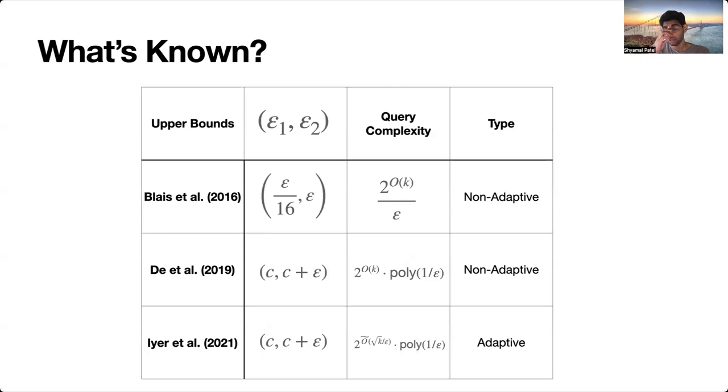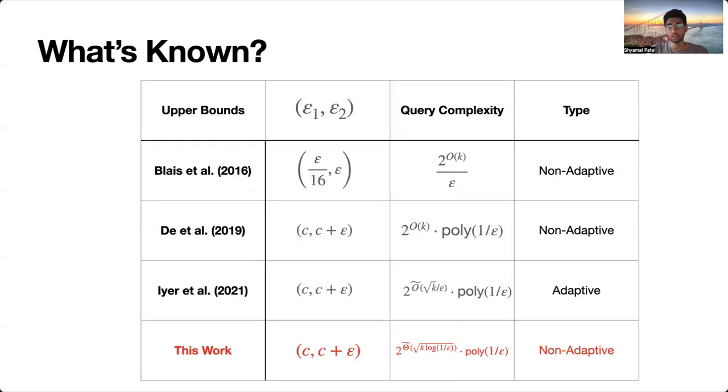On the upper bound side, we also know some bounds, although they deviate a lot from the lower bounds. Blais et al. showed a 2 to the k upper bound by a non-adaptive algorithm, but it required epsilon1 and epsilon2 to differ by a constant factor. Diakonikolas et al. then showed that this problem is testable even if the gap is arbitrarily small and you don't have this constant factor. Again, they gave a non-adaptive algorithm using roughly exponential in k queries. And most recently, Iyer et al. showed that if you give yourself adaptivity, you can get a 2 to the root k bound.